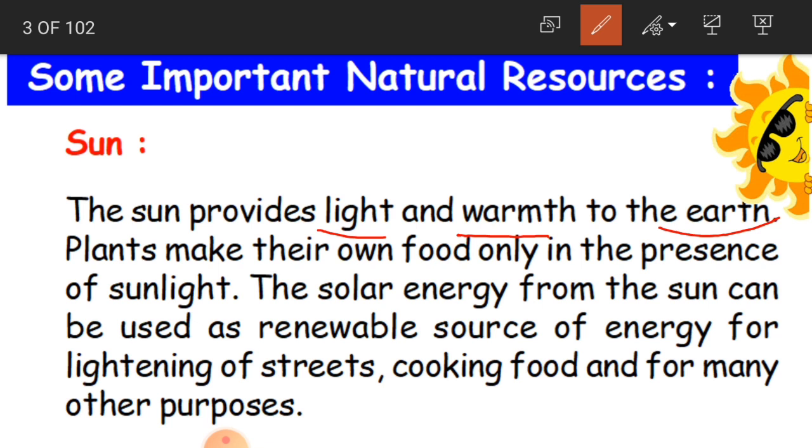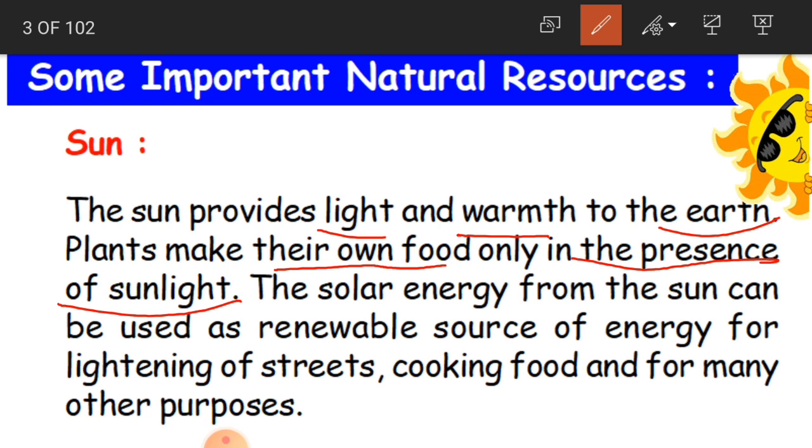So we have learnt in our water cycle, which is the main resource for this water cycle? It is the sun. Only because of the sun, the evaporation and condensation take place and we are getting rains also. This is how the sun's heat is also helpful. Apart from light and warmth, we also get rains and water because of the sun. Clear children? And the other advantage is plants make their own food only in the presence of sunlight.